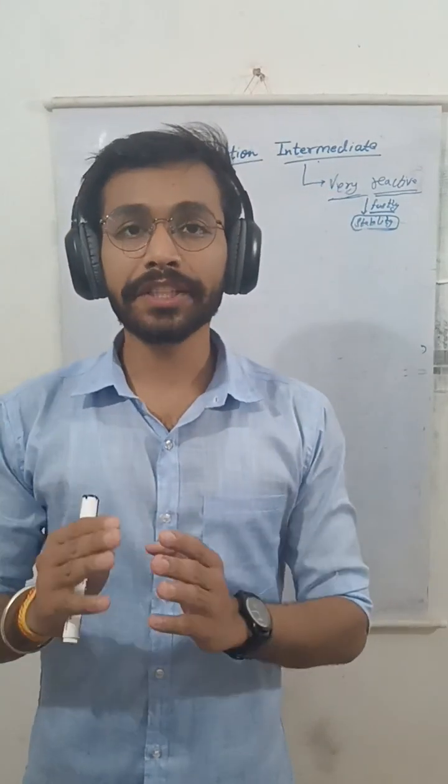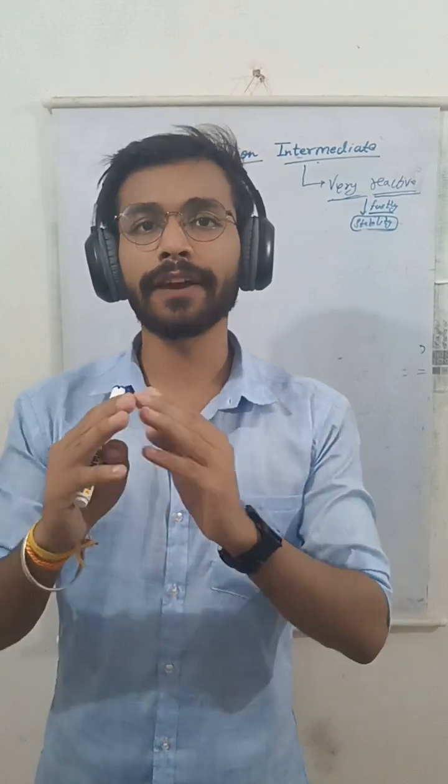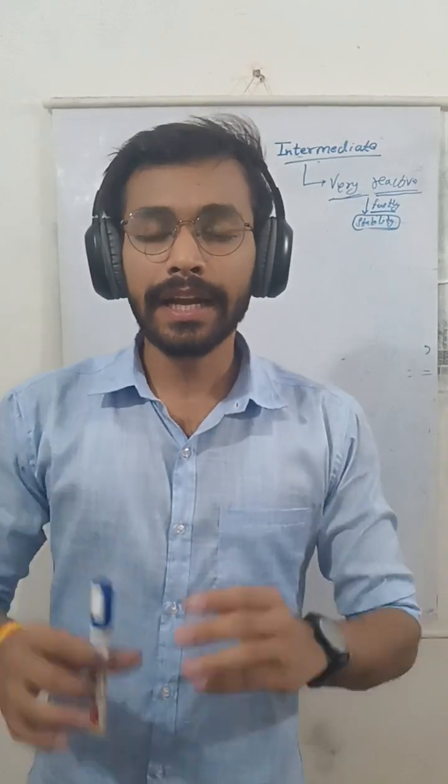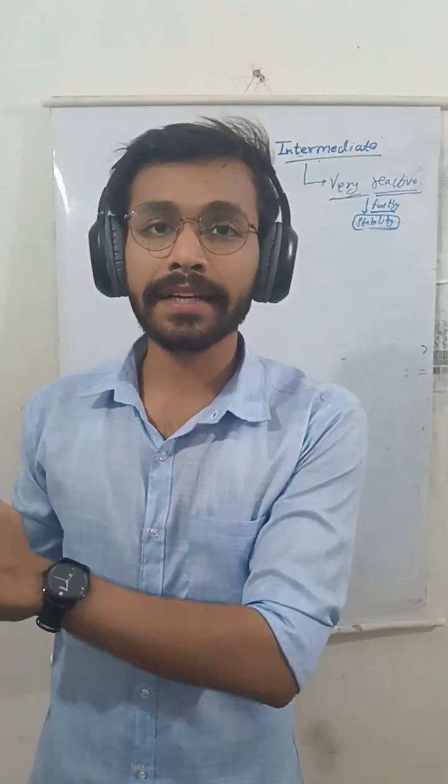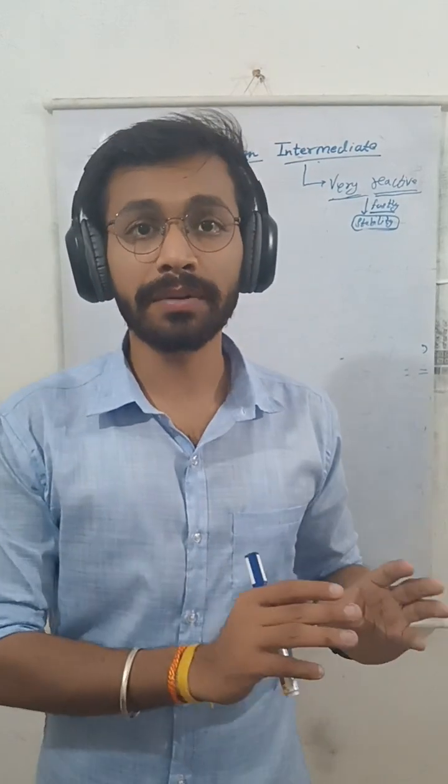Hello. Our today's topic is reaction intermediate. First, we will define what an intermediate is in any given chemical reaction. An intermediate lies in between reactant and product. It is neither completely a reactant nor completely a product. Therefore, it lies in between both of them and hence it is unstable in nature.